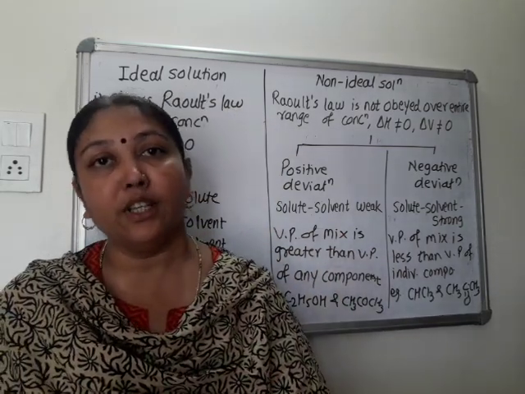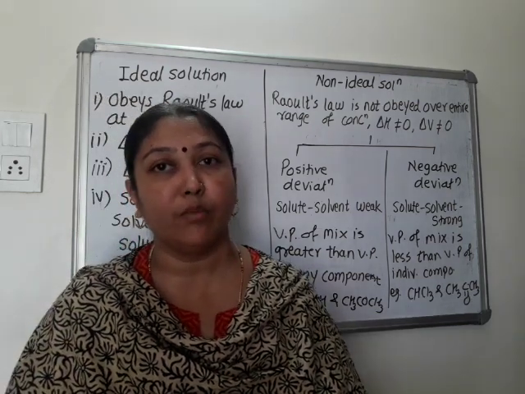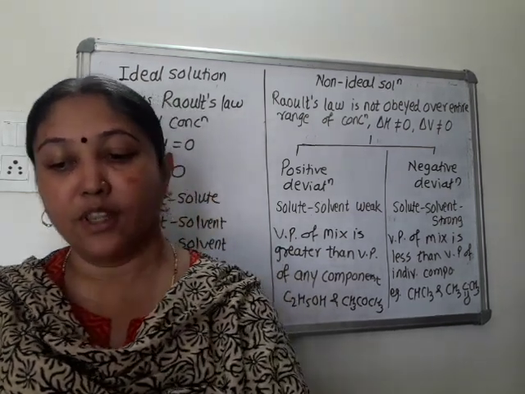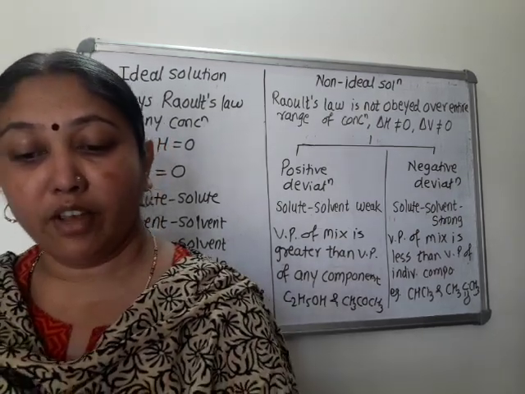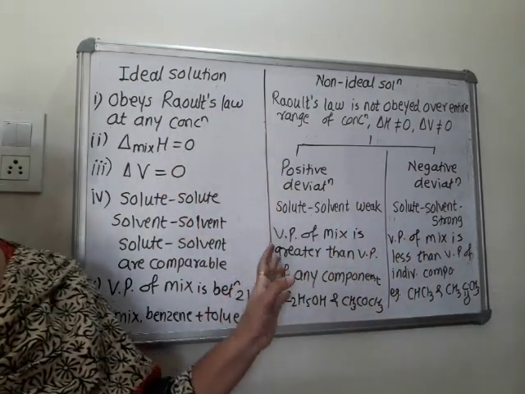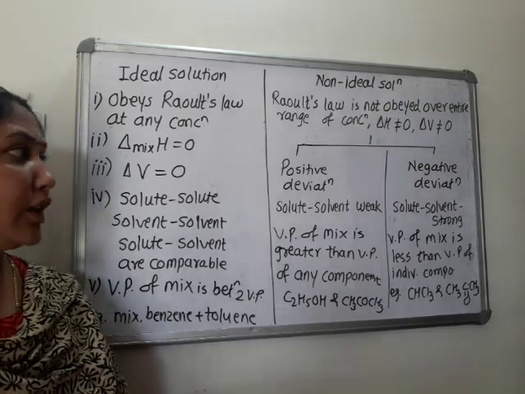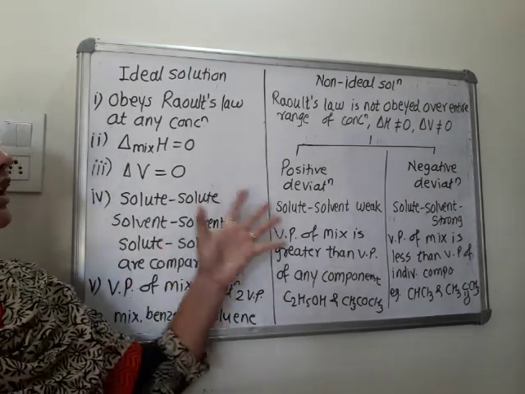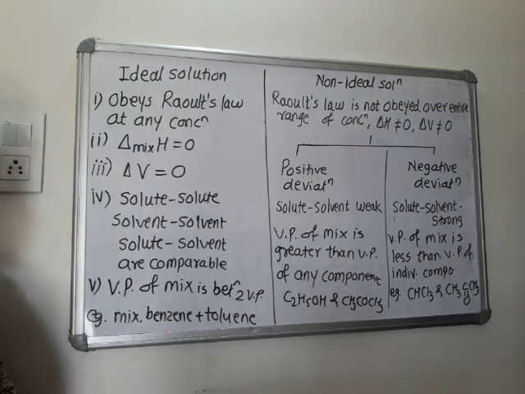Now next point, that is colligative properties. Four colligative properties are given in our syllabus, and what are these properties, that we will discuss in the next lecture. Go through this theory, very important. Note this or take a screenshot. This is very important. You will not get such an explanation in the textbook. This is the summary of ideal and non-ideal solution. Very important. Remaining part will continue in the next lecture.